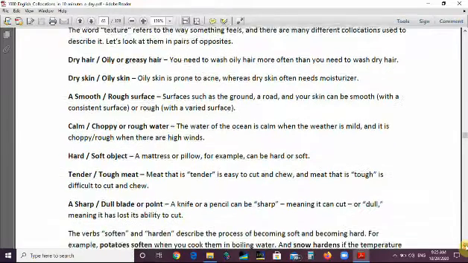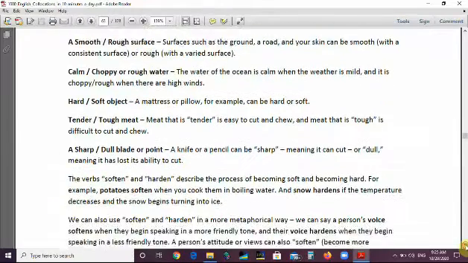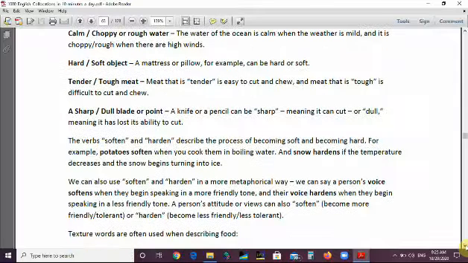If you hold a tomato, tomatoes are soft. If you hold a glass, for example, glass is hard. A mattress or pillow, for example, can be hard or soft. Tender meat and tough meat. Tender meat, the opposite is tough meat. Meat that is tender is easy to cut and chew, and meat that is tough is difficult to cut and chew.